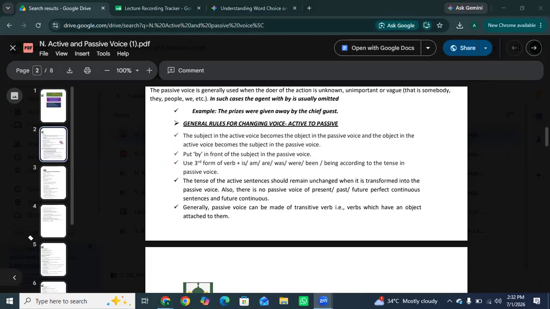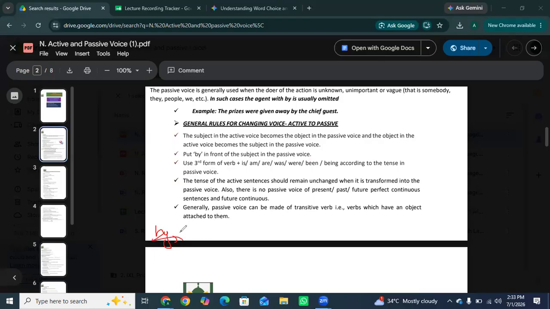The most important thing is by. In simple words, object changes into subject and subject changes into object, and the action verb transforms into the third form of verb. So these three are the rules.